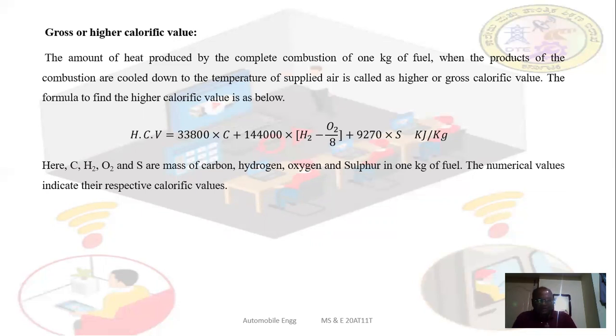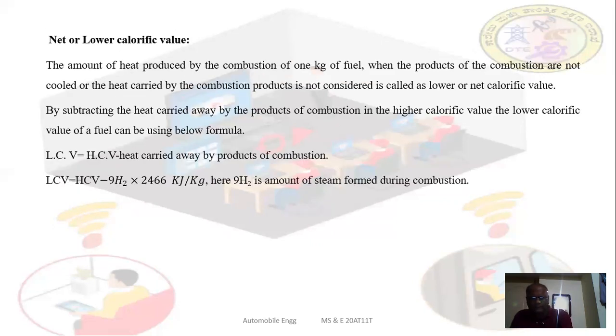To find the higher calorific value theoretically, not practically, this formula is used. Here, the constituents are in fractions. If it is 85%, we are not supposed to enter 85; we have to enter only 0.85.